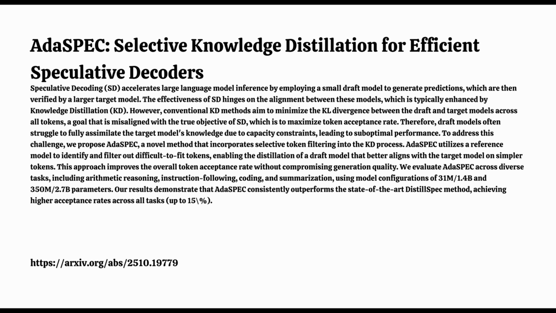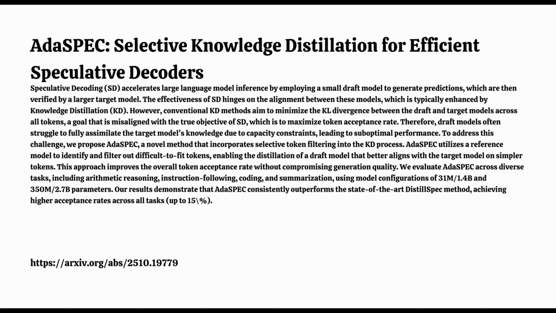Phase two is where you train the actual draft model, but you don't use the whole data set. You use a filtered version. Filtered based on what the reference model learned. Yes. You compare the performance, specifically the token-wise KL divergence loss, of the draft model being trained against the reference model. You calculate the difference, delta L. Okay, difference in loss for each token. What are you looking for in that difference?